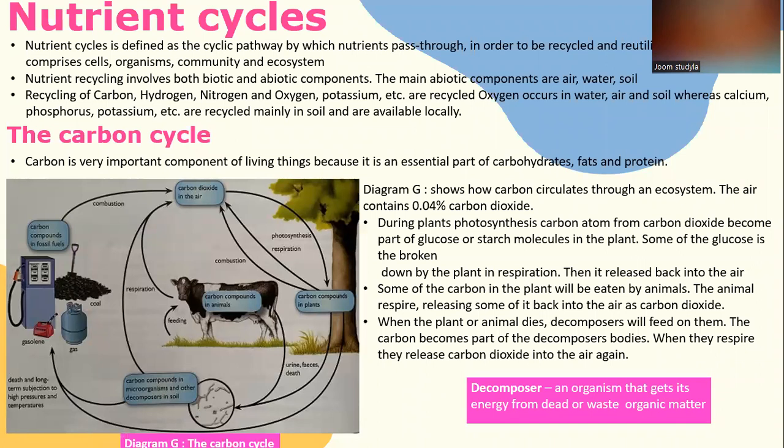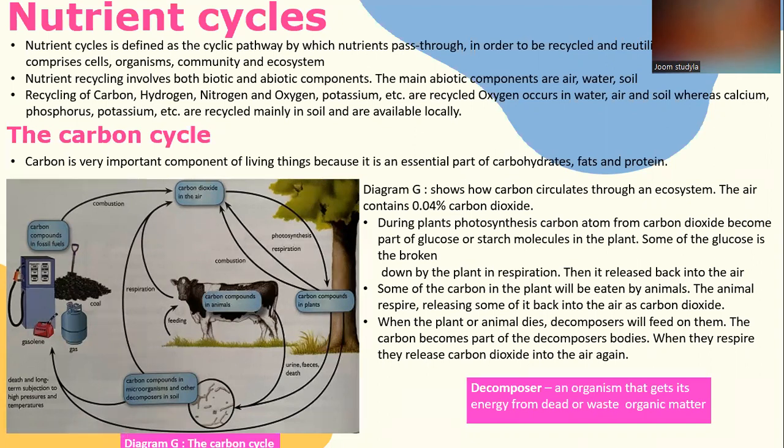The main abiotic components are air, water, and soil. Carbon, hydrogen, nitrogen, oxygen and so on are recycled, where oxygen occurs in the water, air, and soil, whereas calcium, phosphorus, potassium, and so on are recycled mainly in soil and are available locally.